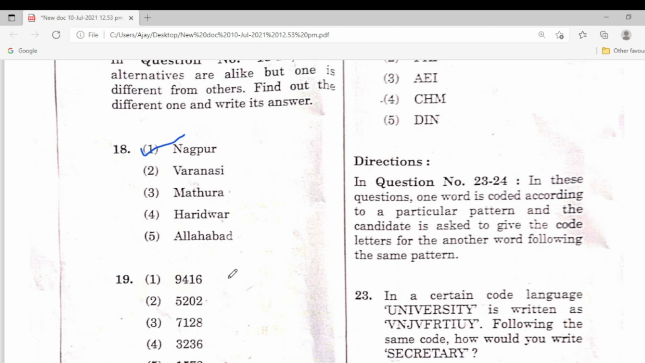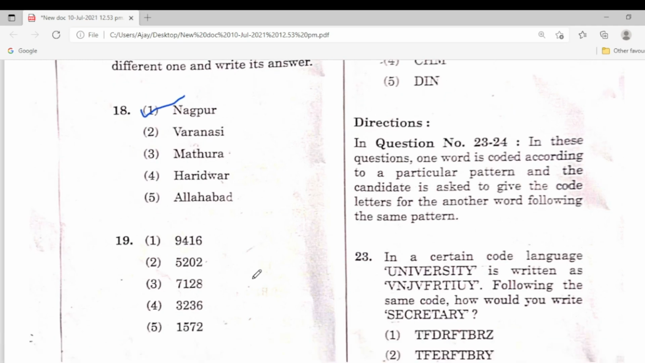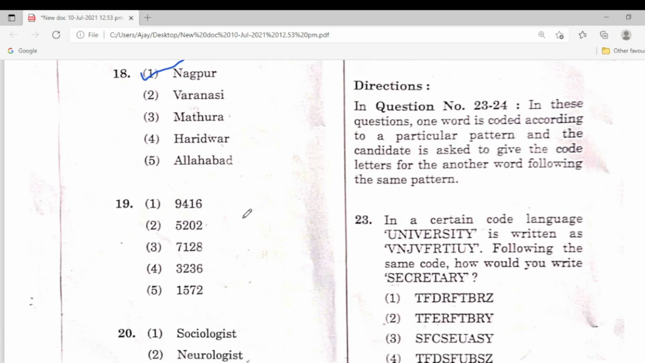Next one, 19. Numbers are given here. Here is the different number. Second one. I will explain in the next classes.